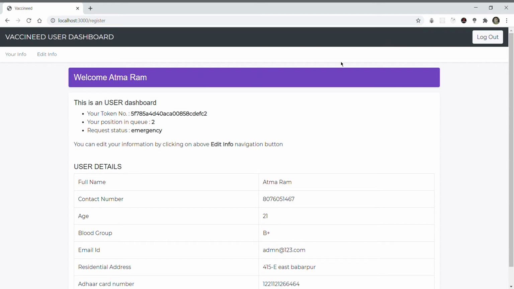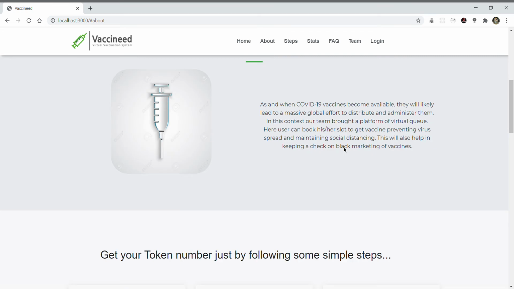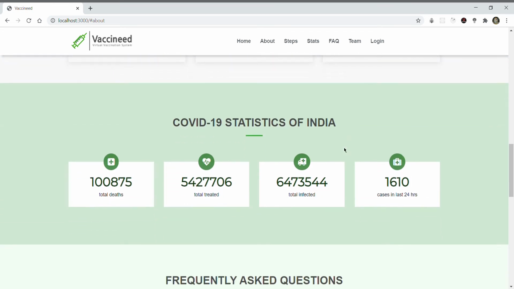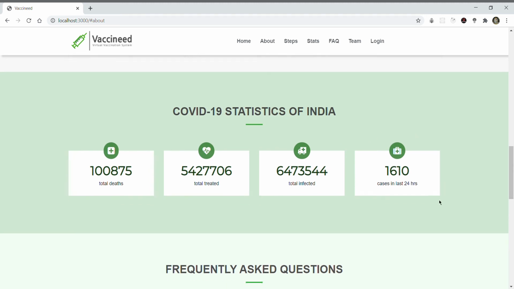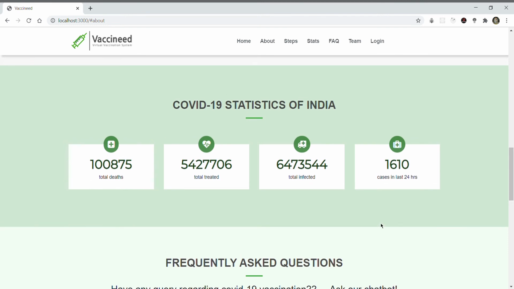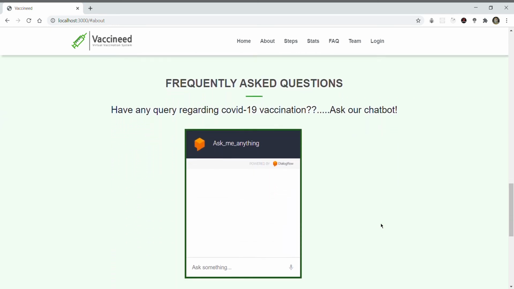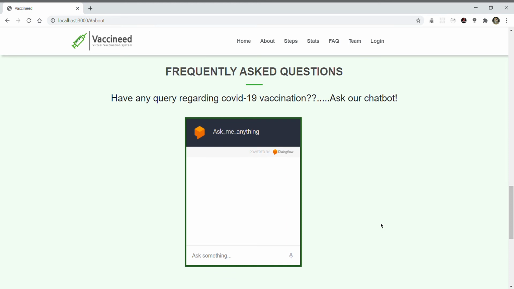Coming over to our home page, the user can see the corona statistics of India: the total number of deaths, the total number of treated patients, the total number of infected patients, and the cases in the last 24 hours. Now, for frequently asked questions, we have put a chatbot here.